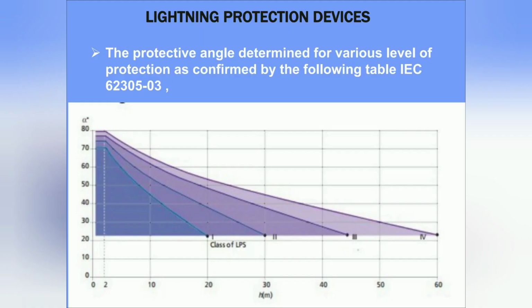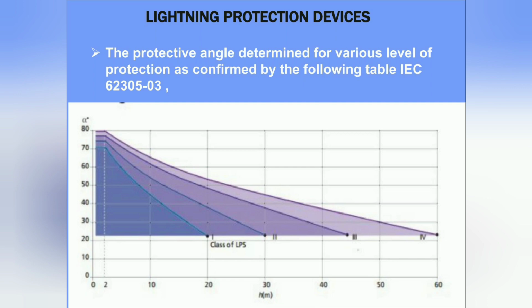The protective angle and the height of the rod for various levels of protection can be arrived at from the table, which is derived from IEC 62305. As you can see here, the coordinates can be taken for any level of protection, and from that, the height of the rod and the angle of protection can be calculated. For class 1 protection, for an angle alpha equal to 20 degrees, the height of the rod needs to be 20 meters. And for class 2 protection, for an angle alpha equal to 20 degrees, the height of the rod needs to be 30 meters.